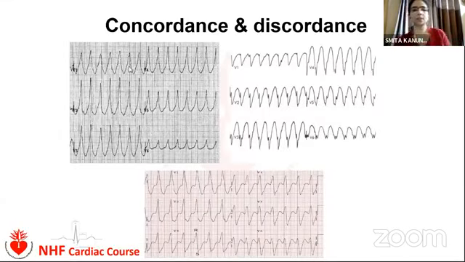Concordance or discordance. What does concordance mean? Concordance means that the complexes will be either all positive or all negative. Here the R waves are all positive in the precordial leads. We have to look in the precordial leads for the concordance. From V1 to V6, all are positive. From V1 to V6, all are negative. But here, some are positive. This is positive, but this is negative. So this is discordance. Discordance is negative for diagnosis; we can exclude it here. But concordance is the diagnostic feature of ventricular tachycardia.